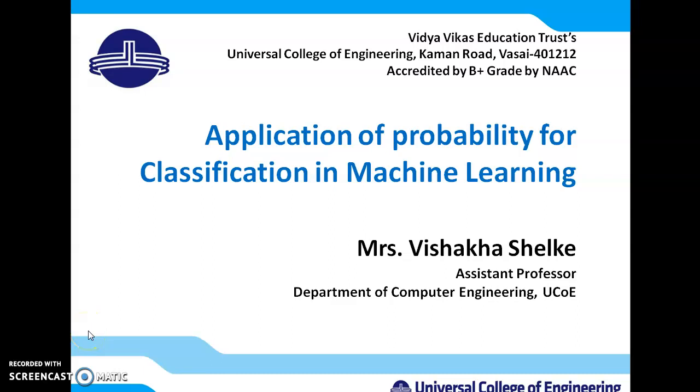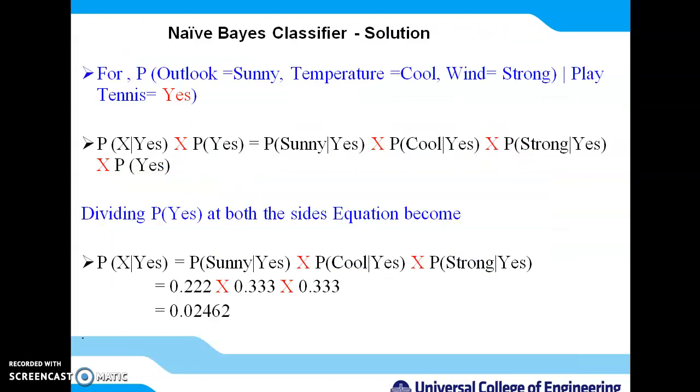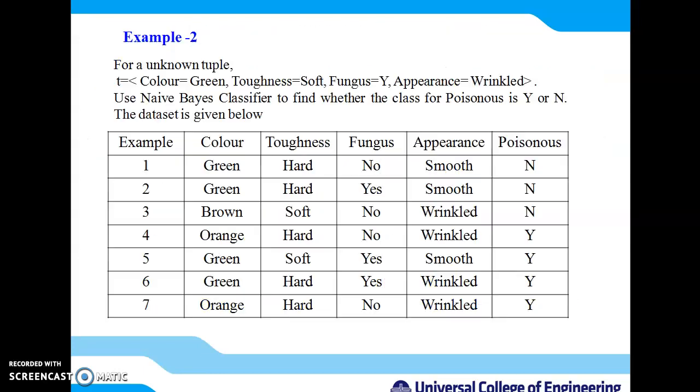So we have seen how Bayes theorem is widely applicable to decide the class of an unseen tuple. Now similarly, we will take one more example, by which you will understand and clear this concept. So in this example,